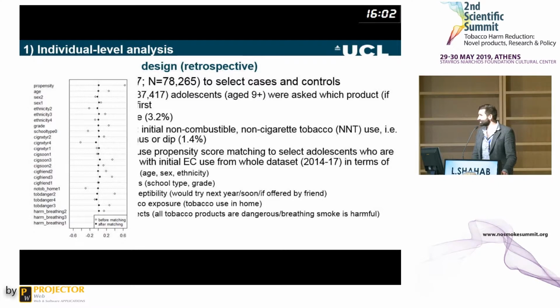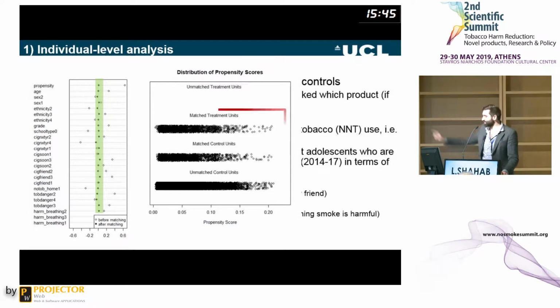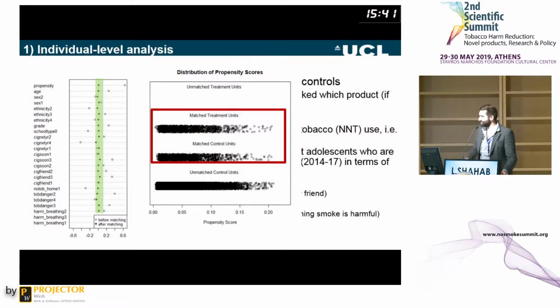What this looks like, although it is rather small, is that you can see here in the full circles in the middle that the kids you select look very similar to the cases you've selected, so e-cigarette users. The open circles show you what the sample looks like when they're not matched, and when they're matched, they look very similar, therefore in the middle line. Or you can see here at the top the matched treatment units and the matched control units, and they look very similar in their distribution of these propensity scores.